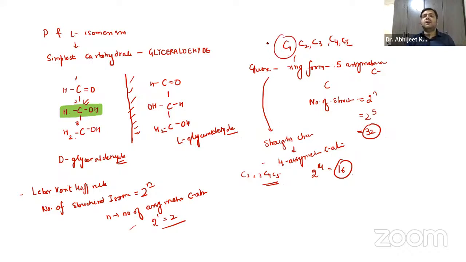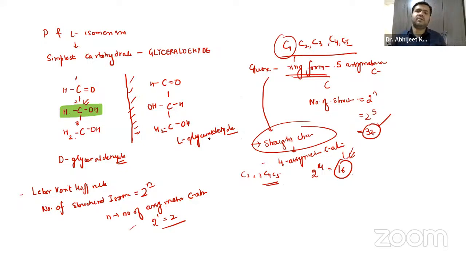In straight chain, C1 is not an asymmetrical carbon atom, because 99% of the glucose in solution exists in the ring form. Our body is predominantly made up of water, which means the form of glucose present in our bodies is in solution form. So 99% it exists in the ring form, and ring form means 5 asymmetrical carbon atoms. So the answer will be 32. If 32 is not given in the options, go with 16, considering glucose as the straight chain, which has only 4 asymmetrical carbon atoms.